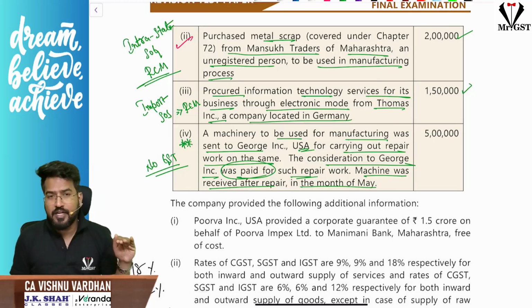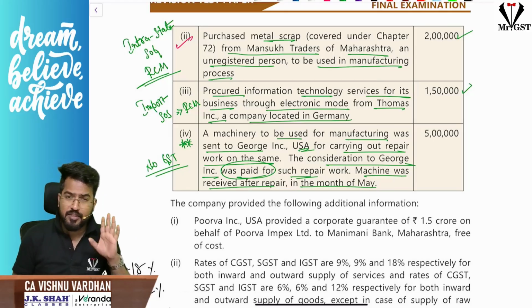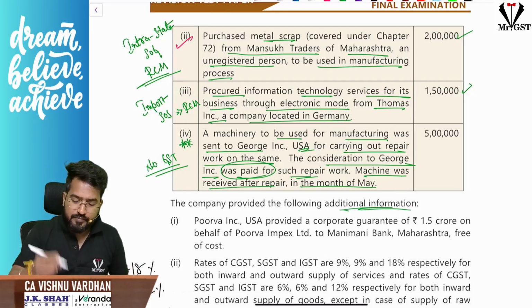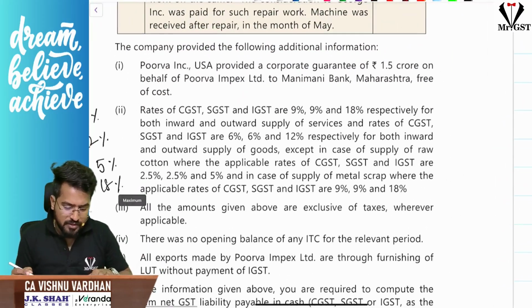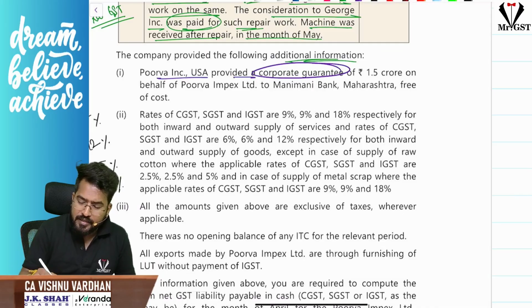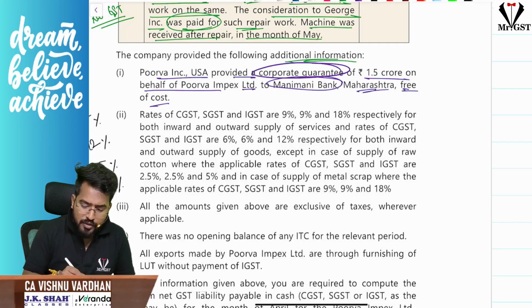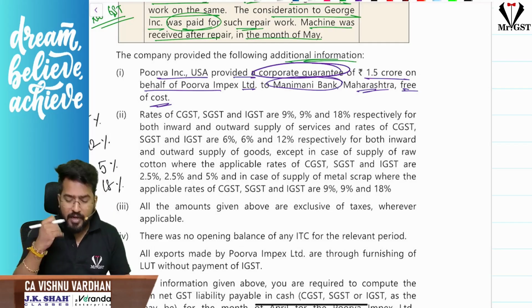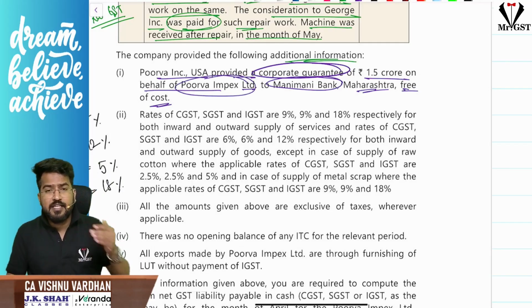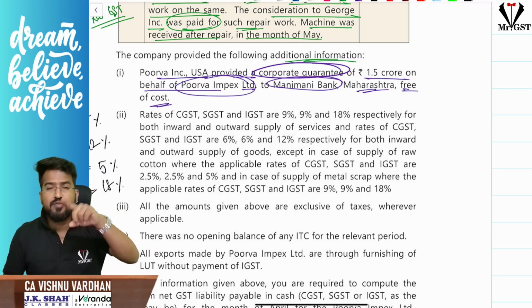So we have decoded complete sales information, purchases information, whatever they have given, and let us go with the additional information. Sir, what is this additional information? Purva Inc. USA provided corporate guarantee of 1.5 crore on behalf of Purva Impex Limited to Money Bank Maharashtra free of cost. Corporate guarantee provided to Purva Impex Limited. We are talking about Purva Impex Limited. That means, can I say Purva Impex Limited has received corporate guarantee services?